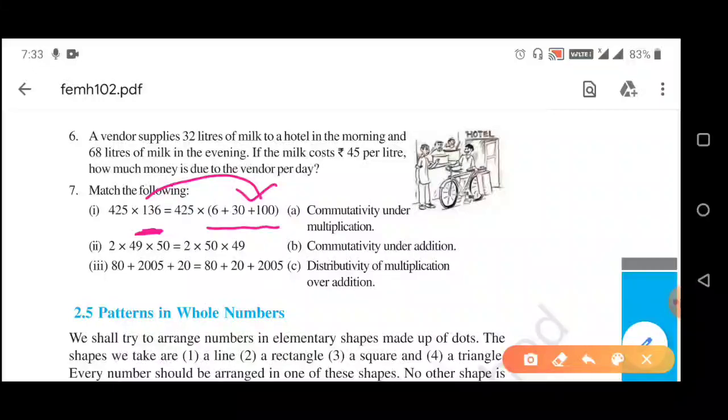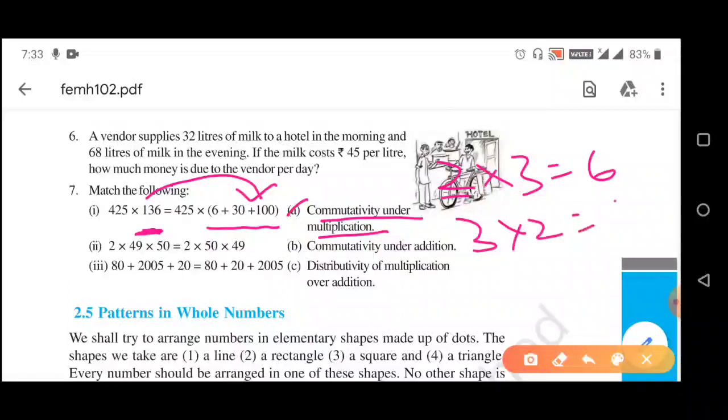Now let us see the options given in A, B and C. Option A is commutativity under multiplication. Commutativity under multiplication means if we multiply two numbers, suppose 2 into 3 is equal to 6, we can write it as 3 into 2 is equal to 6. That means we can interchange their places. This is called commutativity under multiplication. But in this Roman 1, the places are not changed. So, option A will not match with Roman 1.